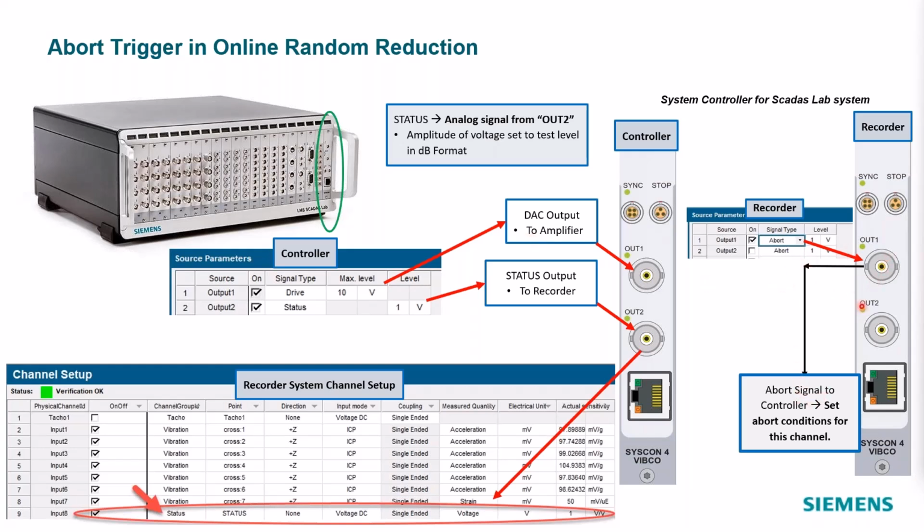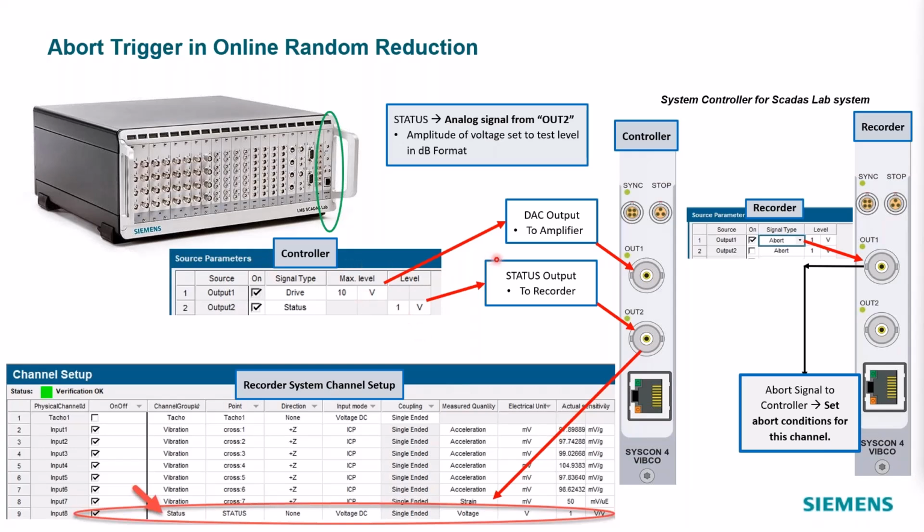This is an abort signal that's coming out of the DAC output, output number 1, or whichever one you choose, on the recorder system. That abort signal is sent to the controller, like a 1-volt DC signal, and that signal is monitored by the control system, and then on the control system you would set some abort conditions for that particular channel.